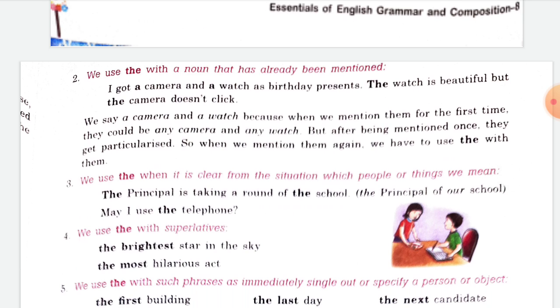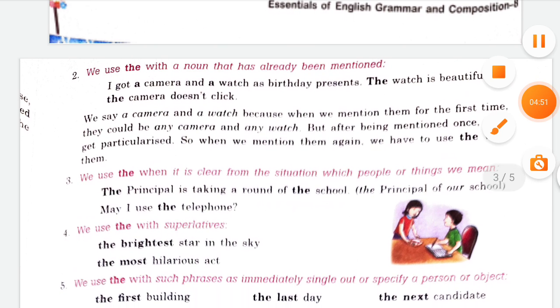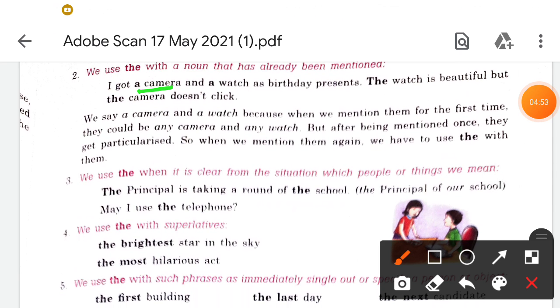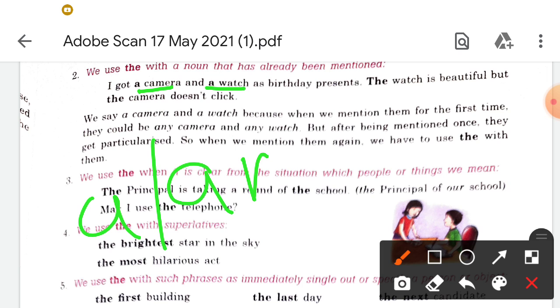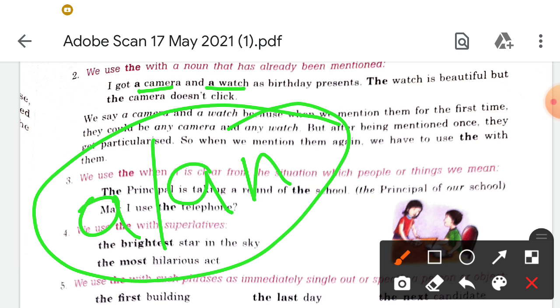First we use a camera, like a camera, a watch. So first we use a or an, when we are starting a paragraph, but in the next line we use the, because it becomes particular, we are knowing about that.